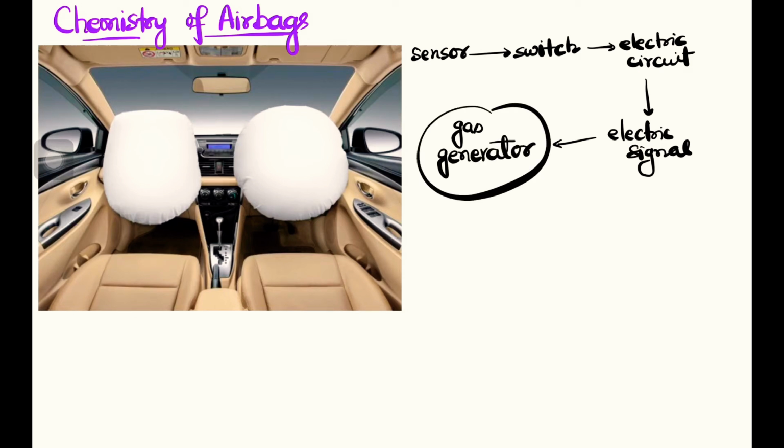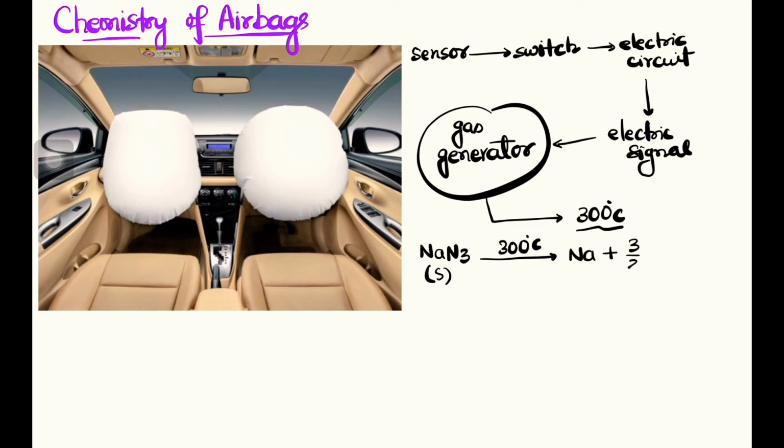Now the gas generator will get ignited and will produce a temperature of up to 300 degrees centigrade. After that, the chemical reaction occurs. Inside the airbag, we have a lot of pellets of sodium azide, NaN3 solid. At a temperature of approximately 300, the sodium azide, which is highly explosive and poisonous, will dissociate to form sodium metal and nitrogen gas.